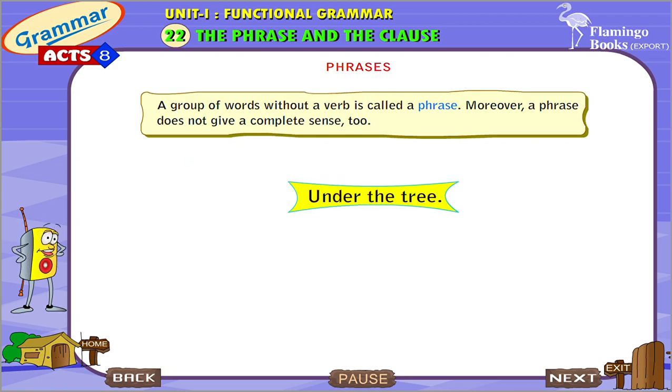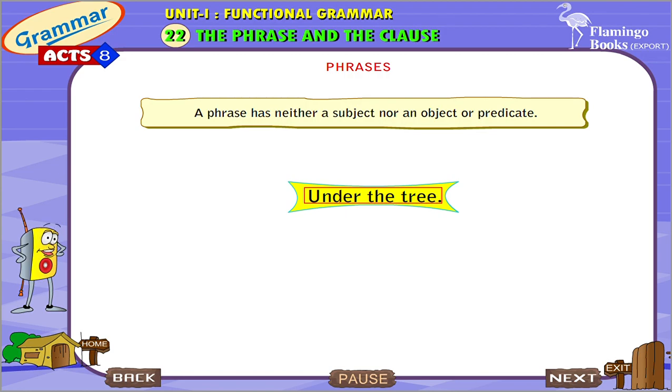Chapter 22. The Phrase and the Clause. Phrases. A group of words without a verb is called a phrase. Moreover, a phrase does not give a complete sense too. A phrase has neither a subject nor an object or predicate.